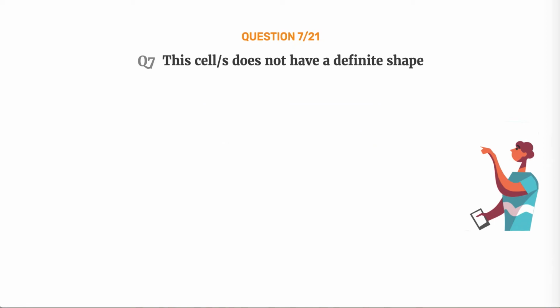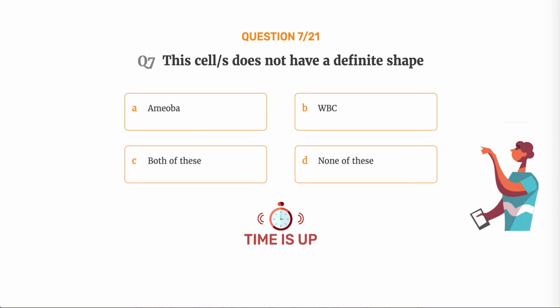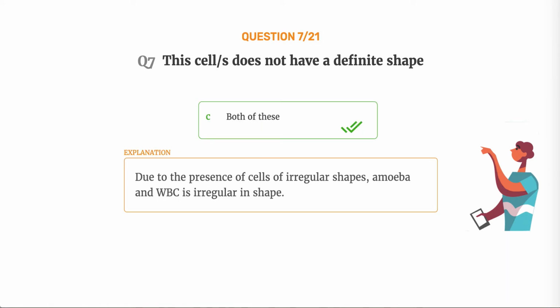Question number 7. This cell/s does not have a definite shape. Option A, amoeba. Option B, WBC. Option C, both of these. Option D, none of these. The correct answer is option C, both of these. Due to the presence of cells of irregular shapes, amoeba and WBC is irregular in shape.